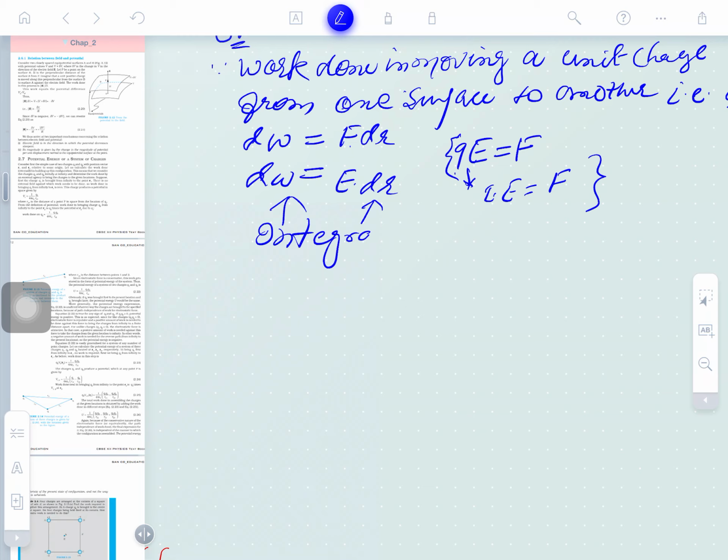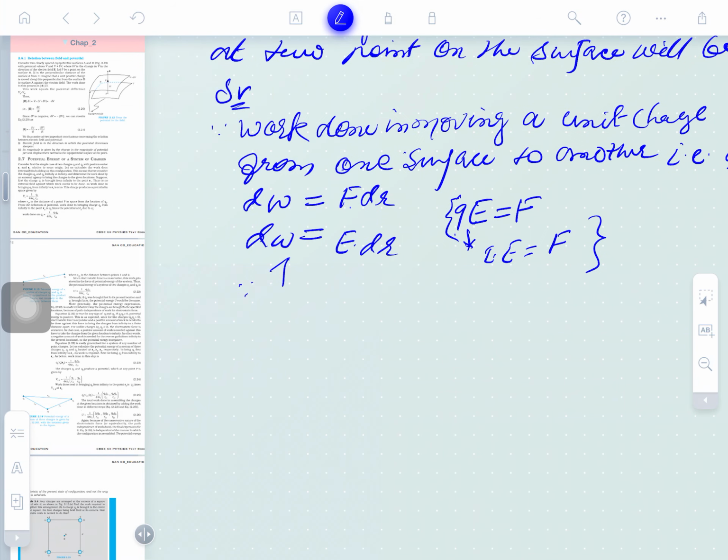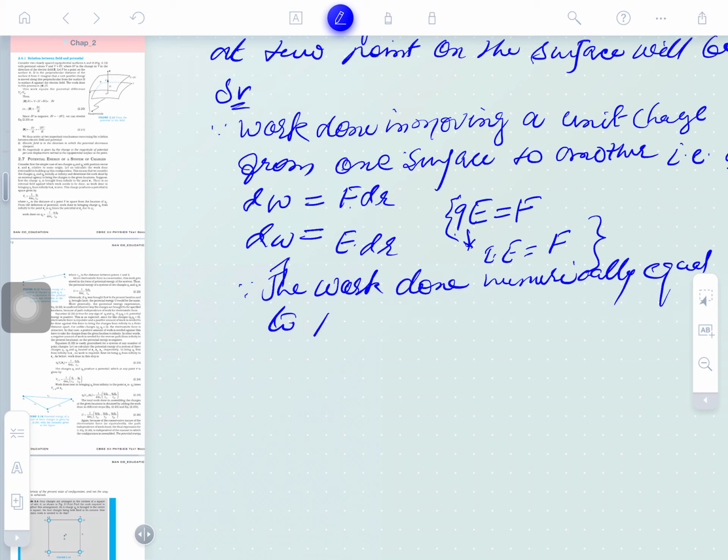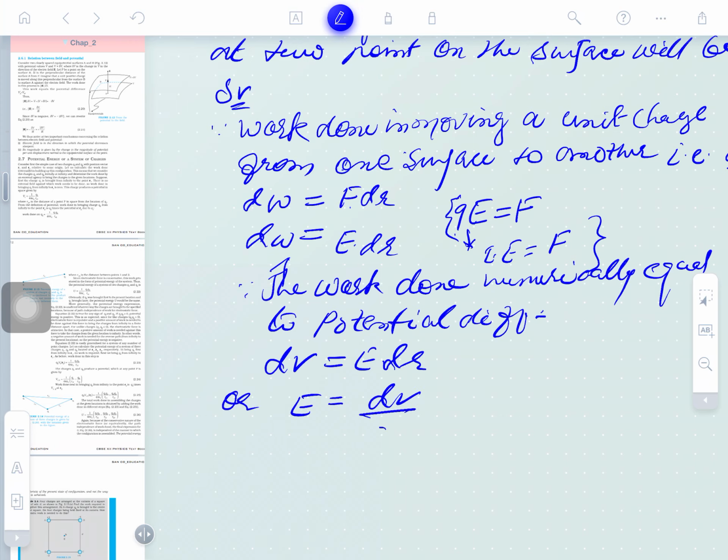Since the work done numerically equals the potential difference, that is, del V can be written as del U into del R, and further, the electric field is equal to del V by del R.